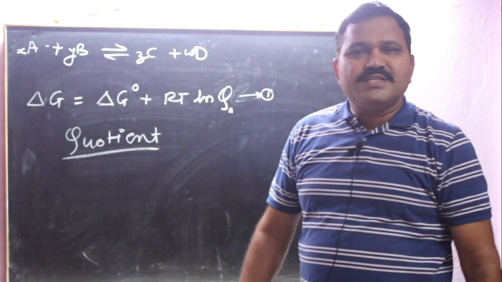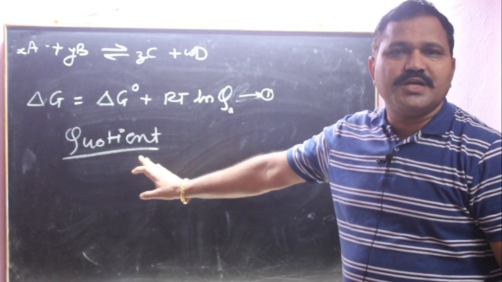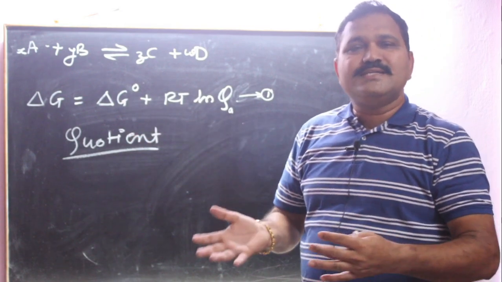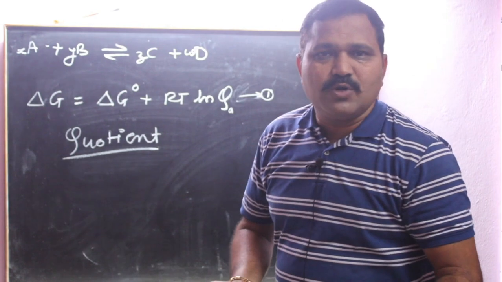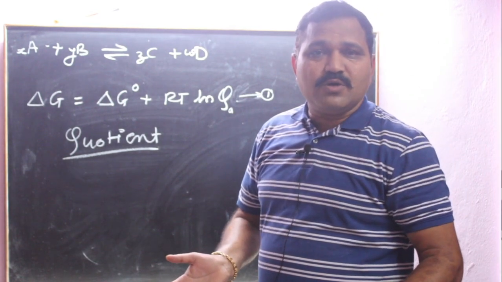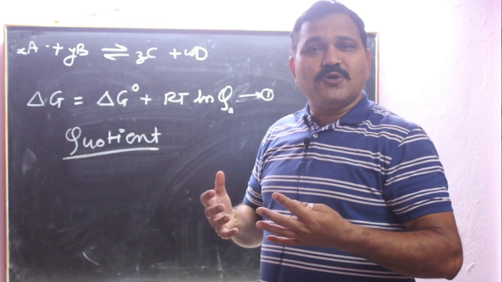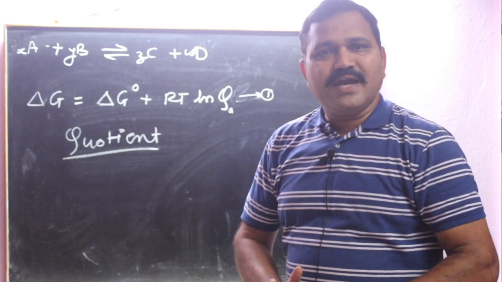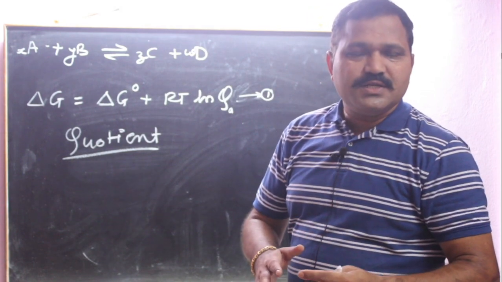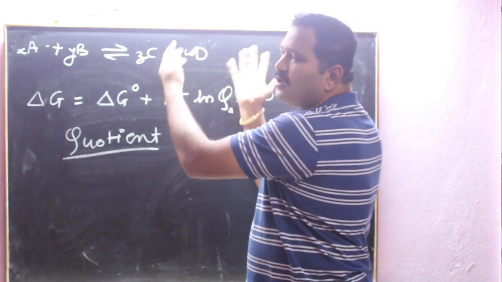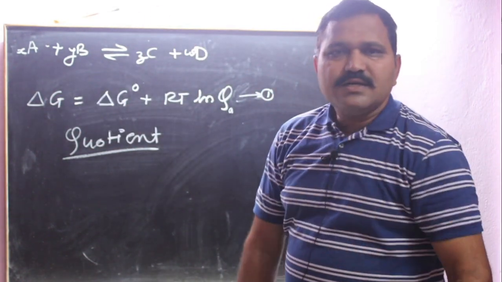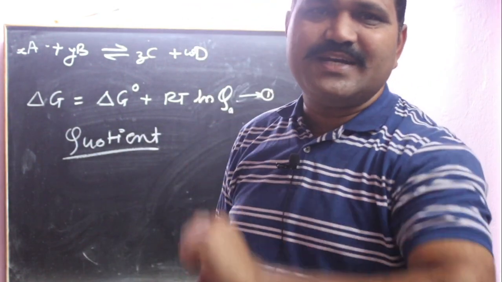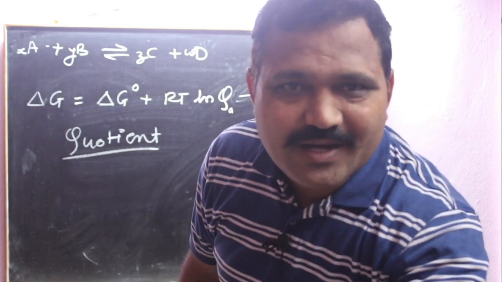Reaction quotient. How is it determined? This reaction quotient is like the equilibrium constant. How is the equilibrium constant written? It is the ratio of the concentration of product to the concentration of reactant. If we take activity, then the equilibrium constant is the ratio of activity of product upon activity of reactant. But this equilibrium constant is applied only when equilibrium is attained. During the reaction we can't apply the equilibrium constant.